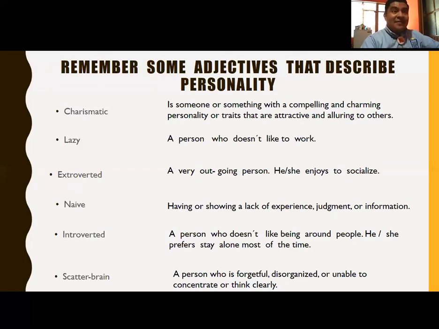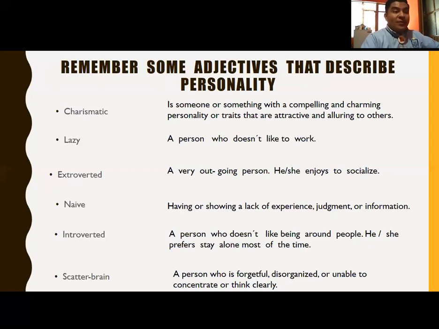Introverted. A person who doesn't like being around people. He or she prefers to stay alone most of the time. I think this is a negative personality. And the last one is scatterbrain.